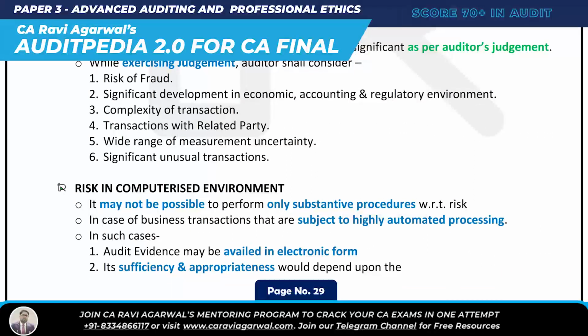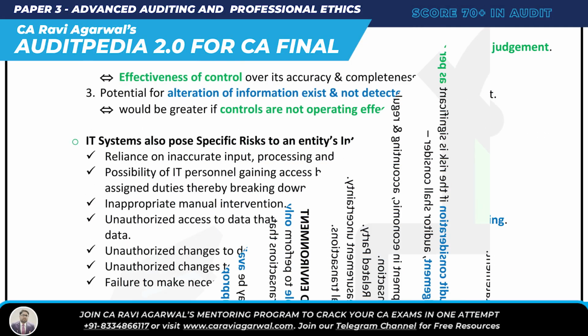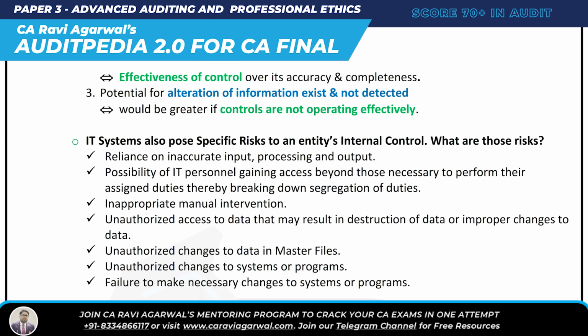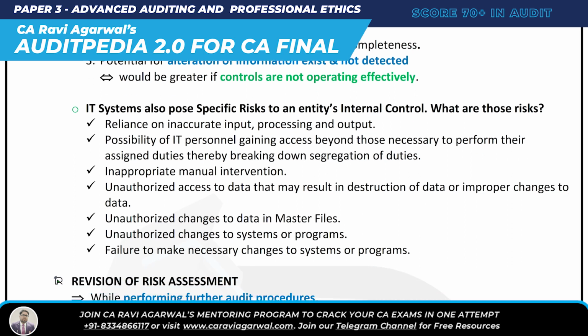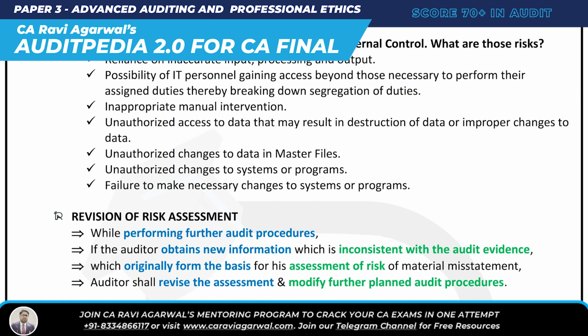And there are risks in a computerized environment also. What are those risks? Reliance on inaccurate input, processing, output, inaccurate manual intervention, unauthorized access to data, unauthorized changes to data, unauthorized changes to system, failure to make necessary changes. Revision: can we revise the risk assessment? We can revise only while performing further audit procedures. If the auditor obtains new information which is inconsistent with audit evidence, the auditor shall revise the assessment and modify planned